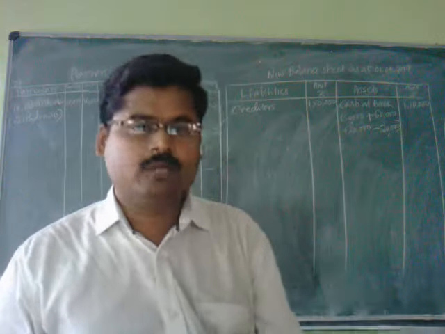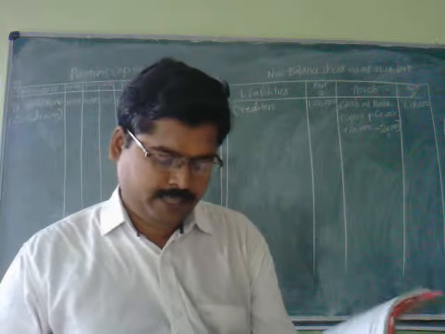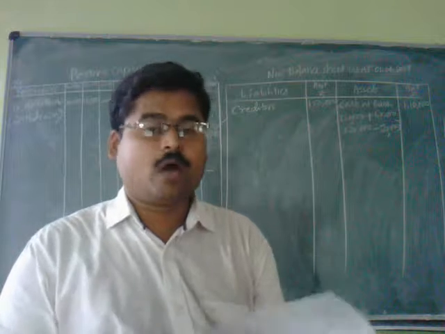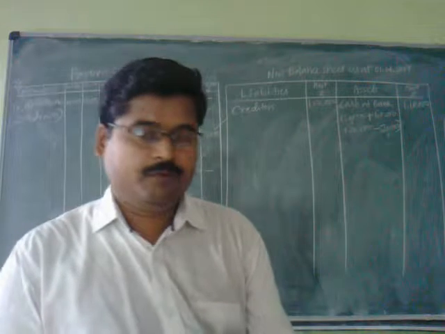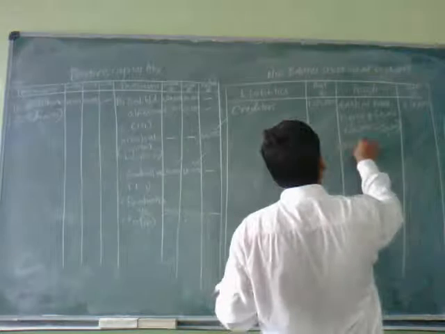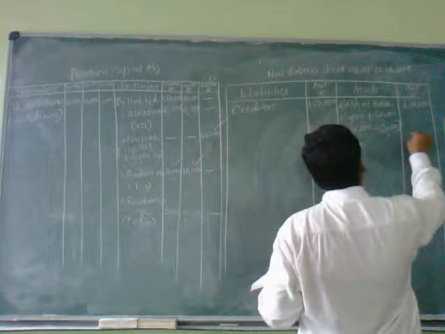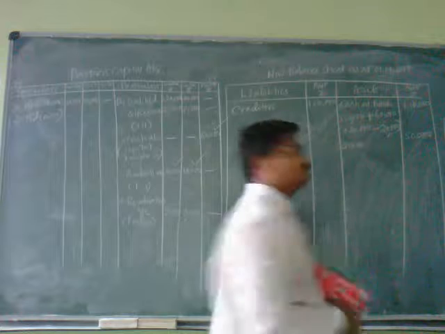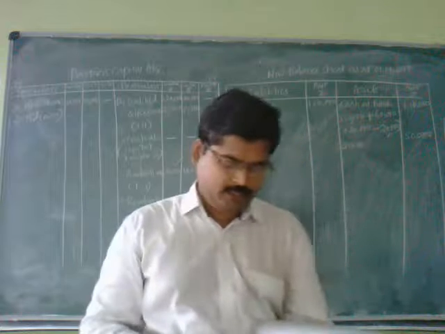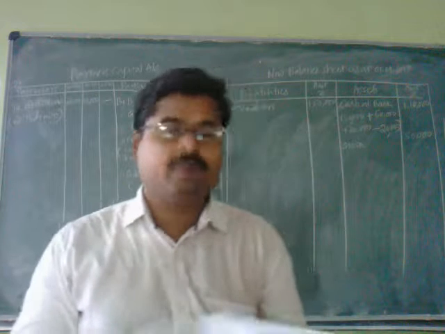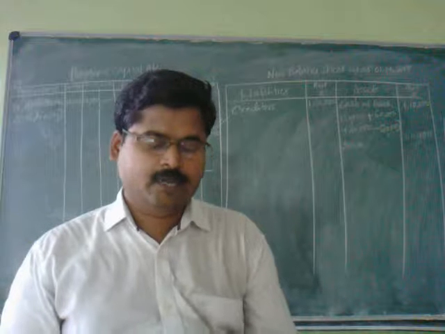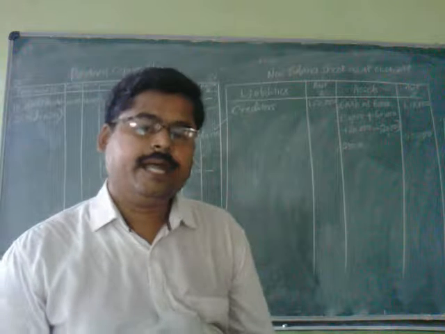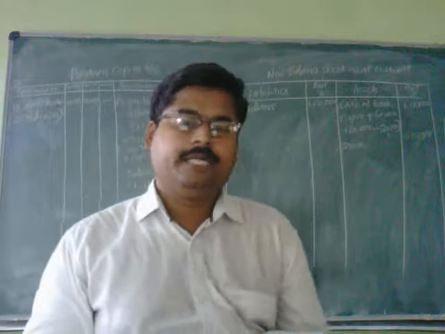Now we can come to the second item, that is stock. Stock is amounted to rupees 50,000, no adjustments. And furniture is 1,20,000, and depreciate furniture at the rate of 10%.